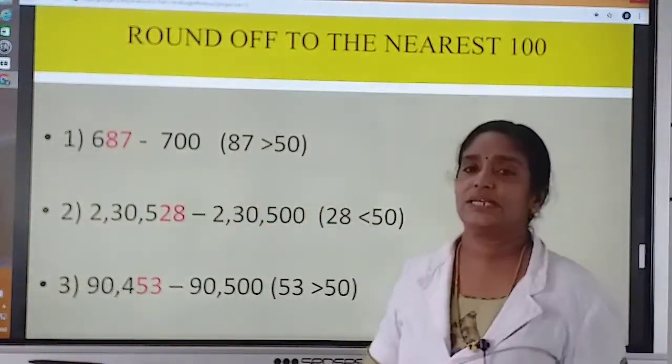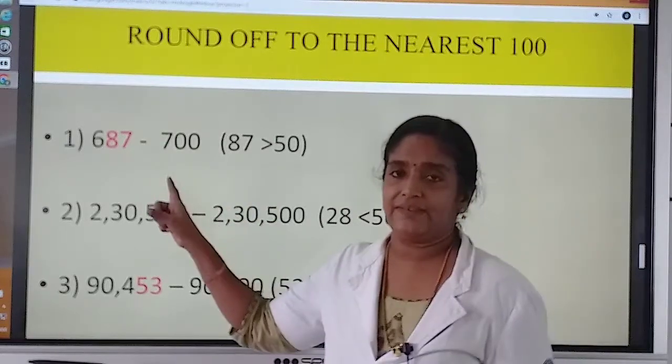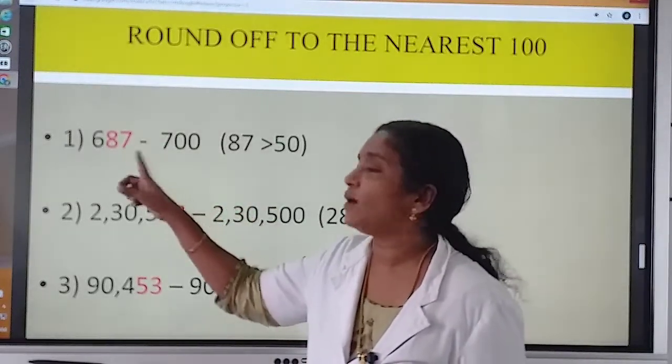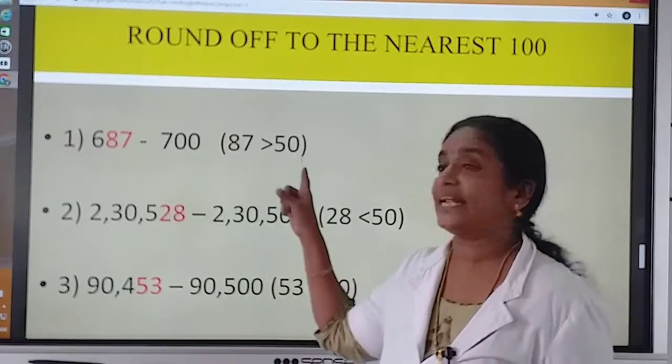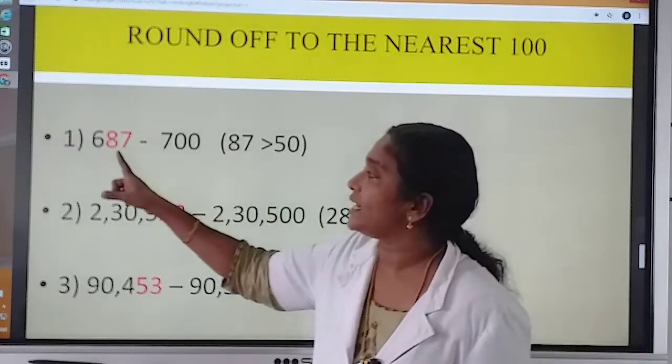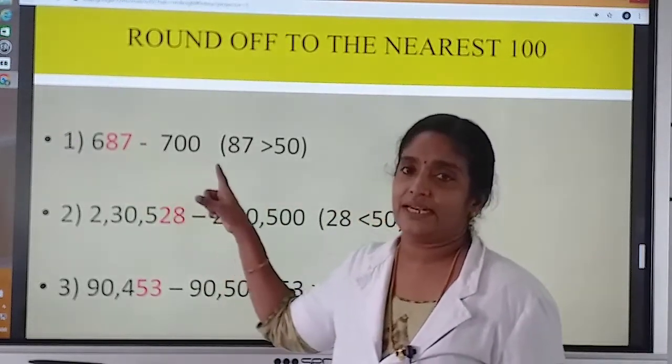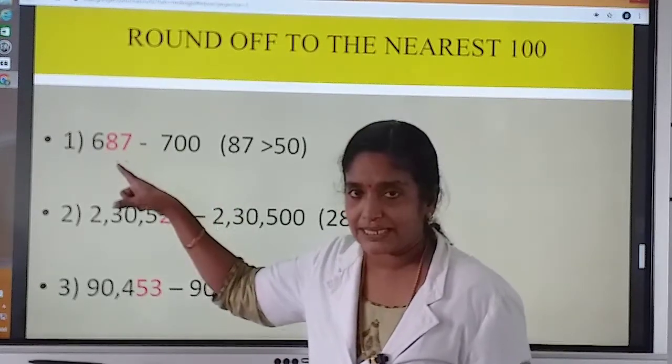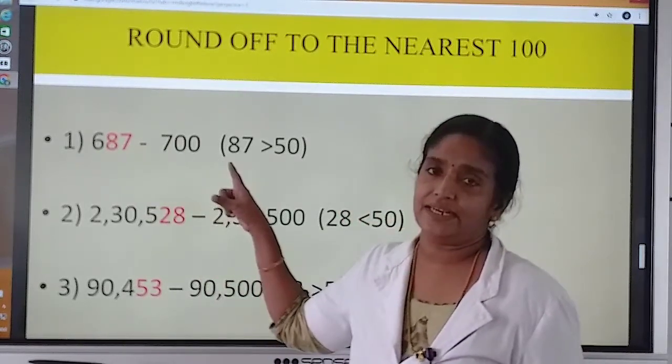Okay, look at the first question. 687. Ones and tens digit form 87. 87 is greater than 50. So we can round the number to 700. We want to add 1 to its hundreds place number, then we will get 700.